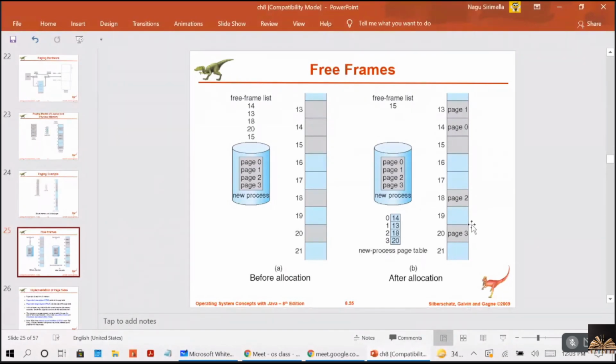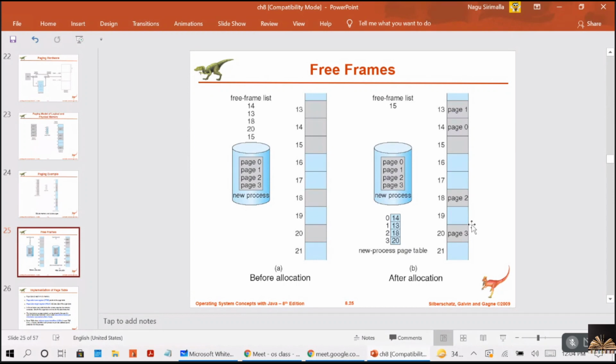You're getting me, guys? Right? The page size is defined by the hardware, whatever the size is, defined by the hardware only. So always remember, the size of a page is a power of 2. The page size allowed can be 2 power 0, 2 power 1, 2 power 2, like that. Depending on the computer architecture, the page size varies between 512 bytes to 1 GB per page, right?